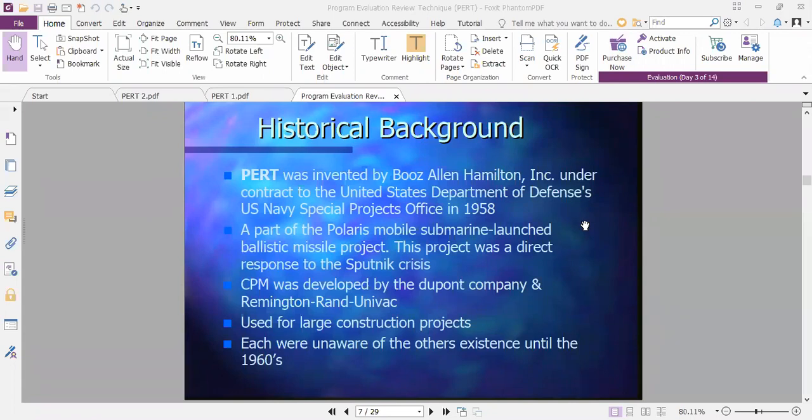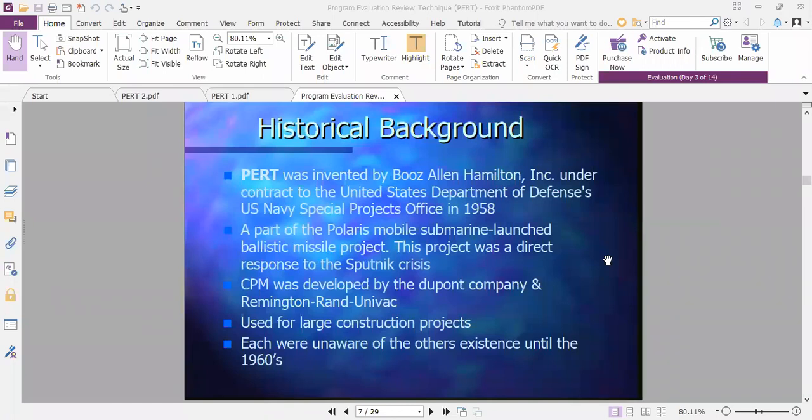I already told you that this method was used for R&D type projects, such as development of missiles, space shuttles, and new products. Initially also it was used for the development of a new ballistic missile project. The project was a direct response to the Sputnik crisis. That is one crisis in America, and we don't want to go deep into that history. So that project was a direct response to that crisis.